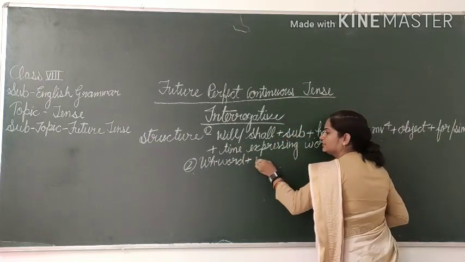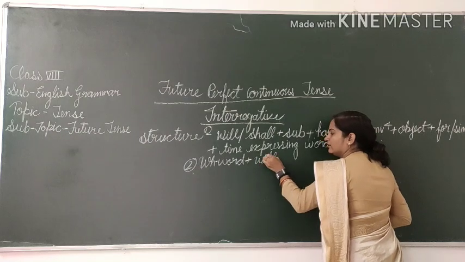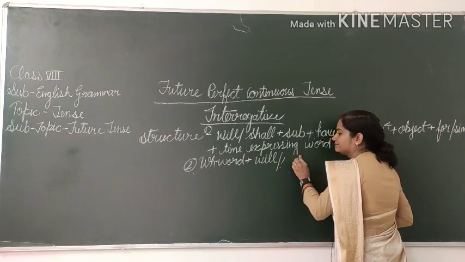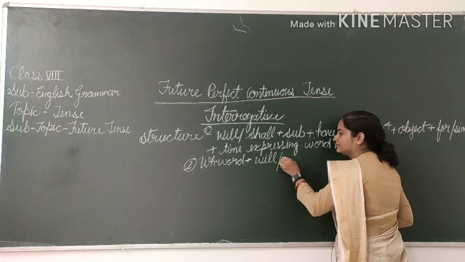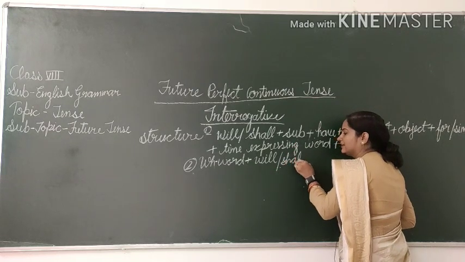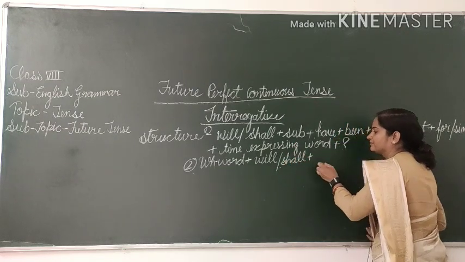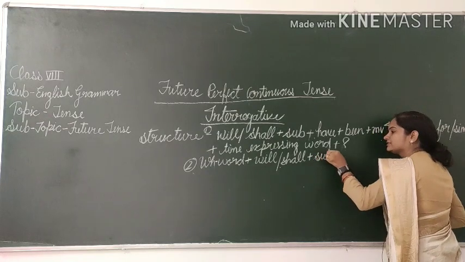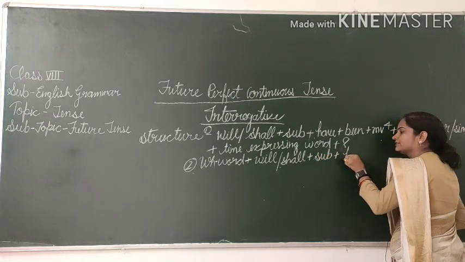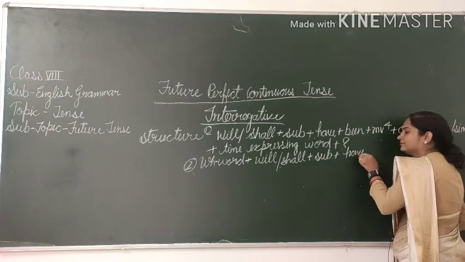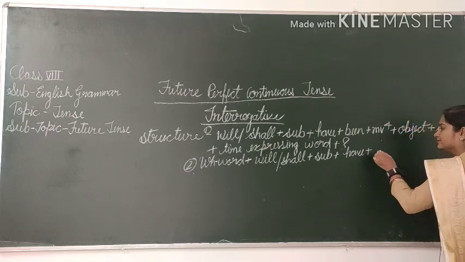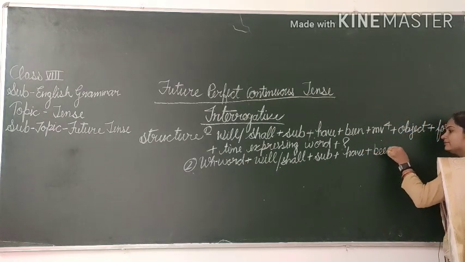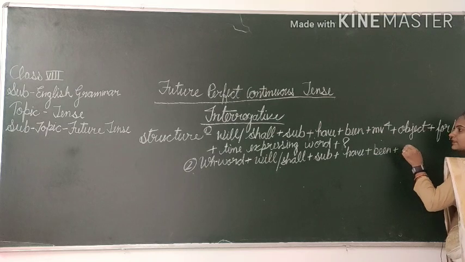What will become? Will oblique shall plus subject plus have plus been plus, what will become after that?